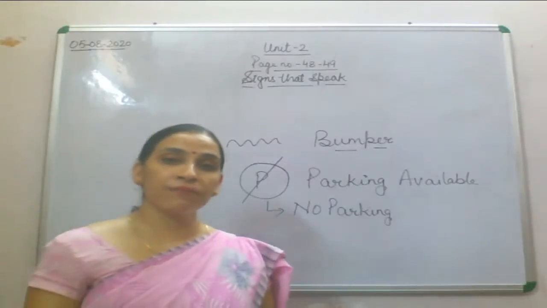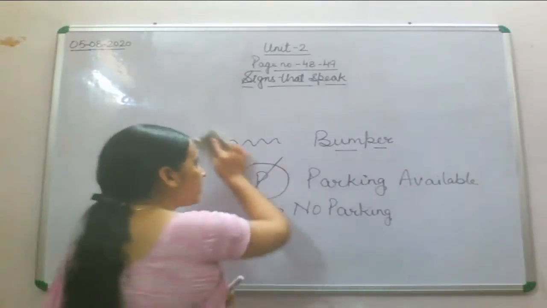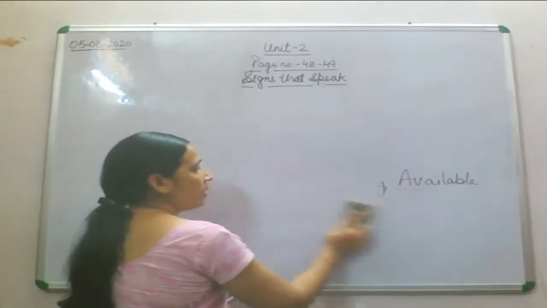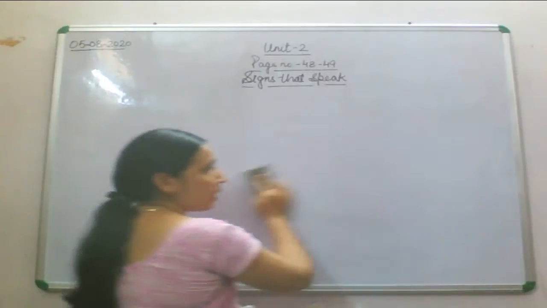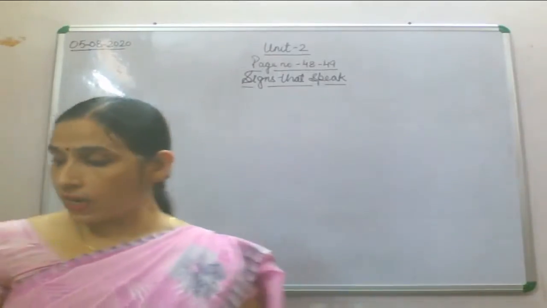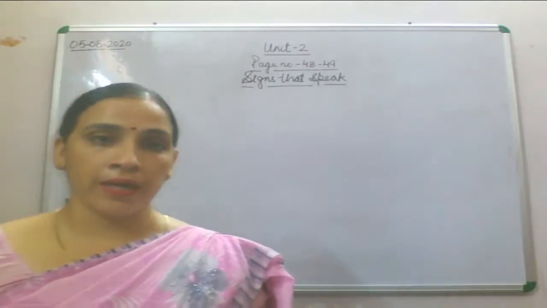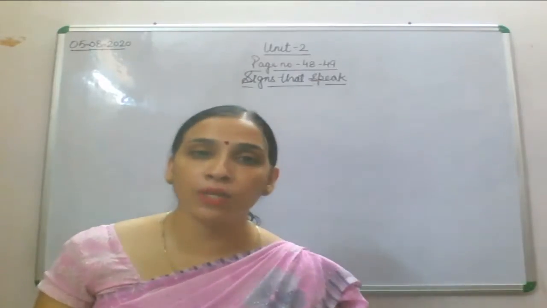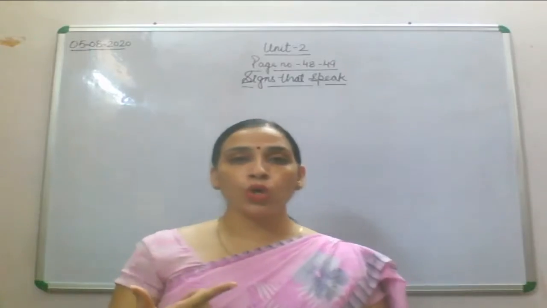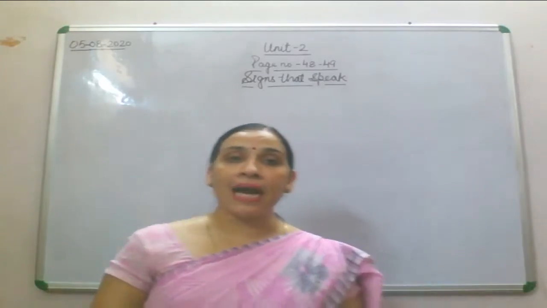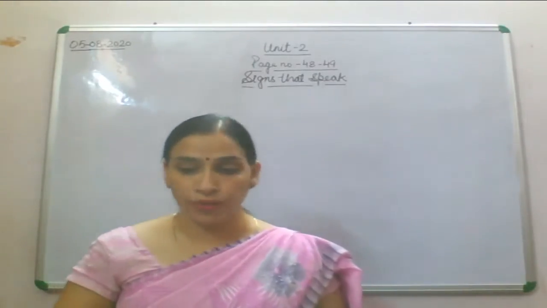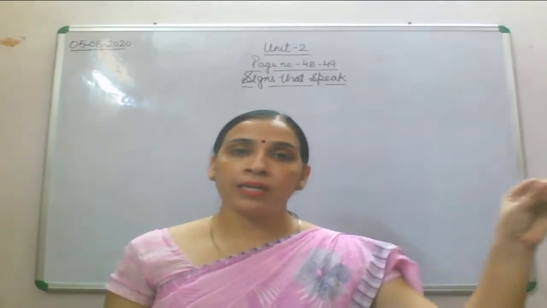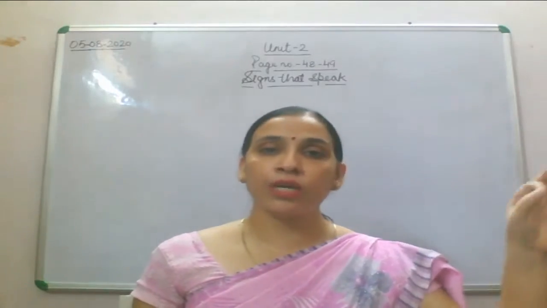Now we'll revise a few of the symbols which we saw yesterday. A symbol means the representation of anything which helps you understand what is allowed on this road or what is not. It can be a symbol of traffic. It can be a symbol of a school also. And you have seen that symbol of a dustbin, where you can throw the garbage.